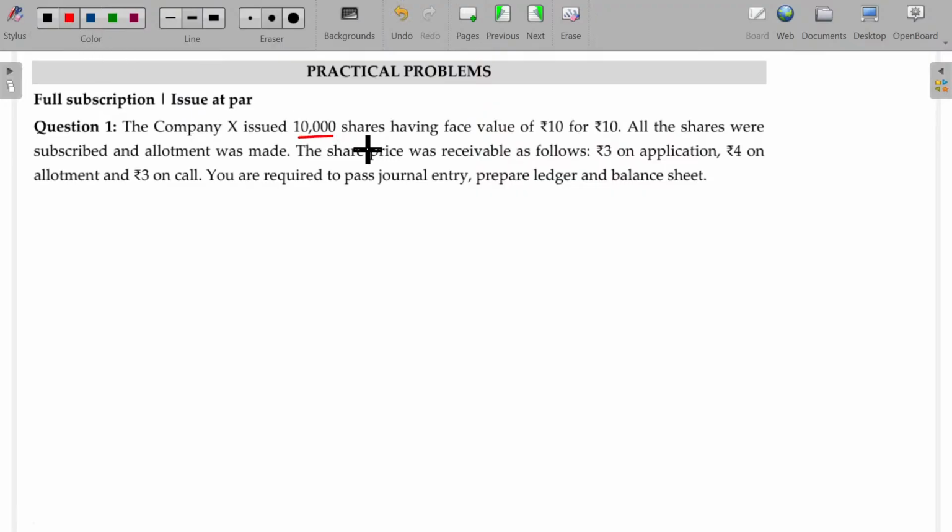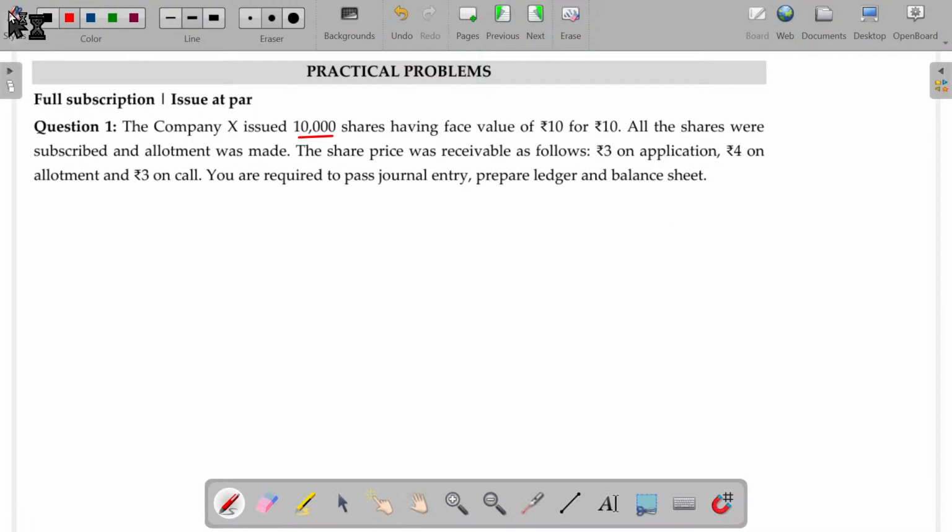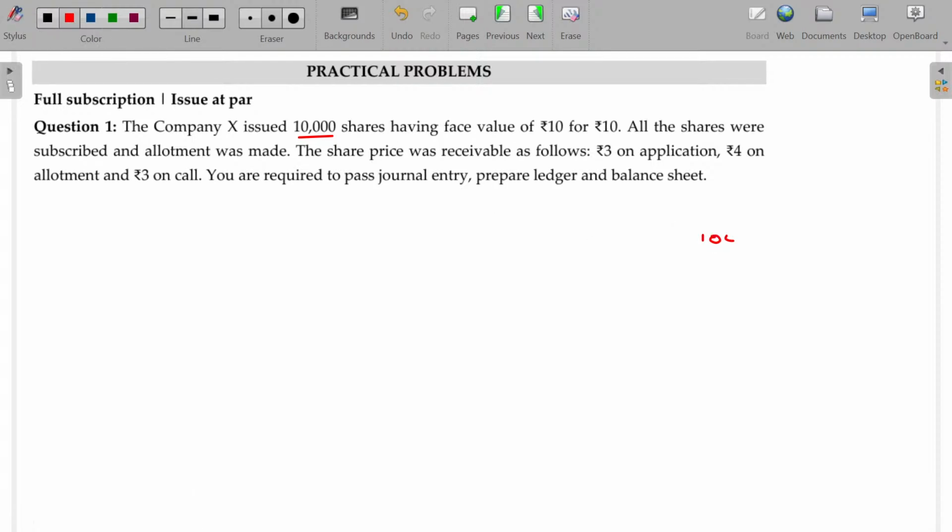The company X planned to issue 10,000 shares having face value 10, issue price also 10. All the shares were subscribed and allotment was made. So the number of shares issued and the number of shares subscribed are both 10,000. The share price was receivable as follows: 3 on application, 4 on allotment and 3 on call. You are required to pass journal entries, prepare ledger and balance sheet. So you have to pass journal entries first and prepare the ledger and balance sheet also.